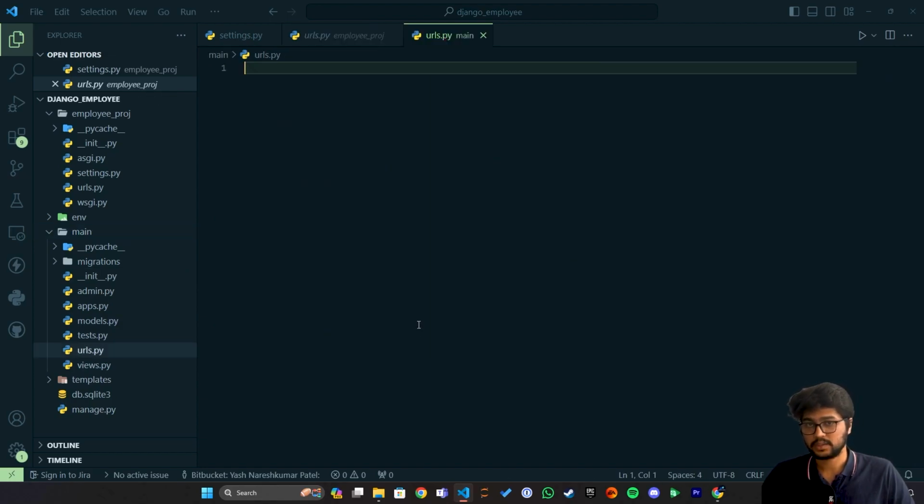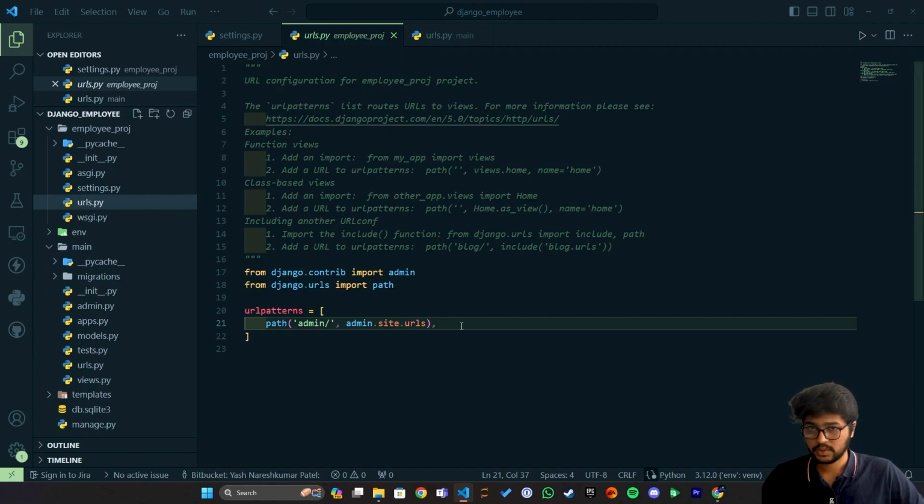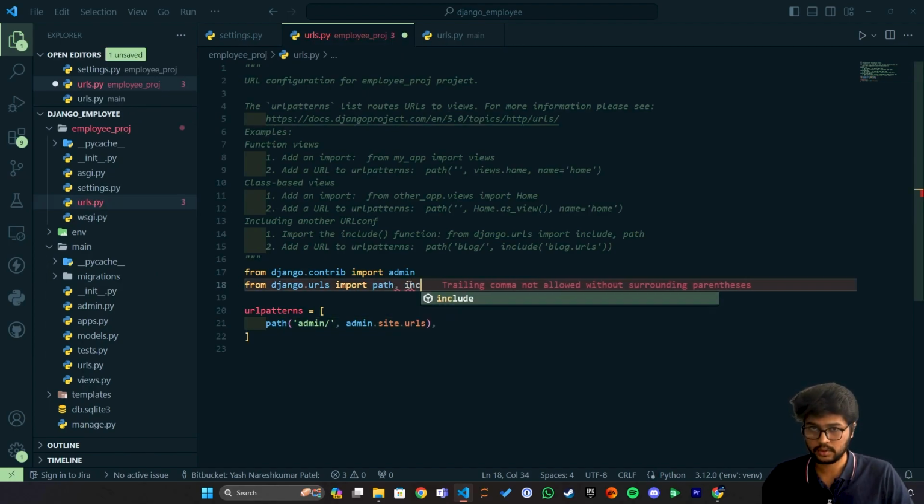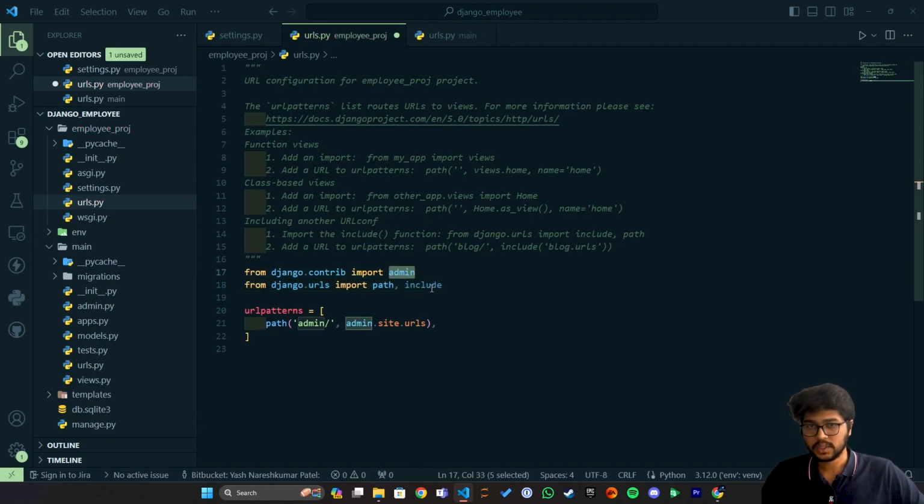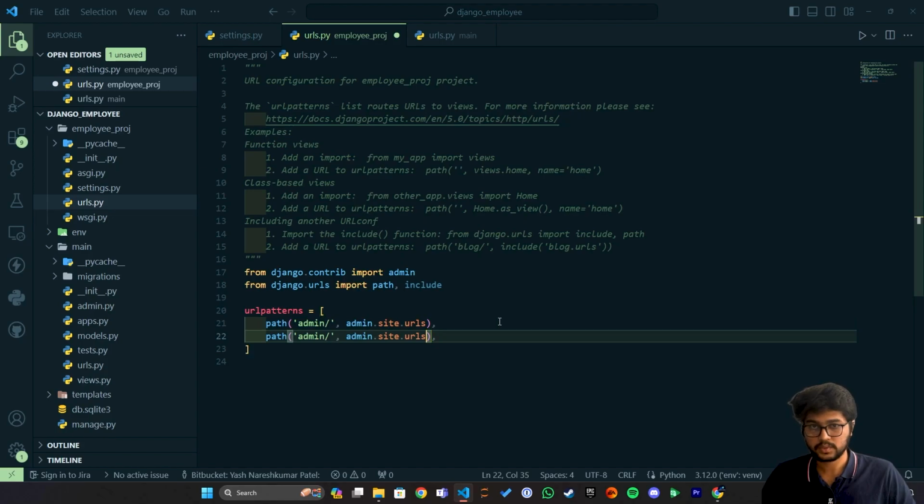Okay, so I'll just create this urls.py file for you. Now this is not linked with this URL. So what I'm gonna do is I'll just import one package, include. Now using this include package, I can easily map this urls.py present in the main folder. So I'll just click at this one, remove all these things, we don't need this.